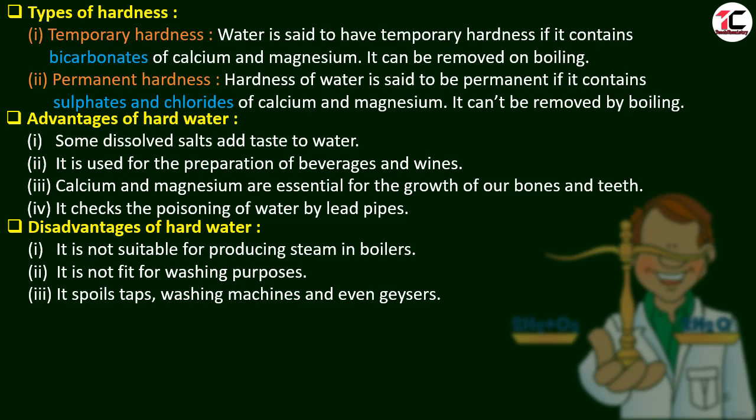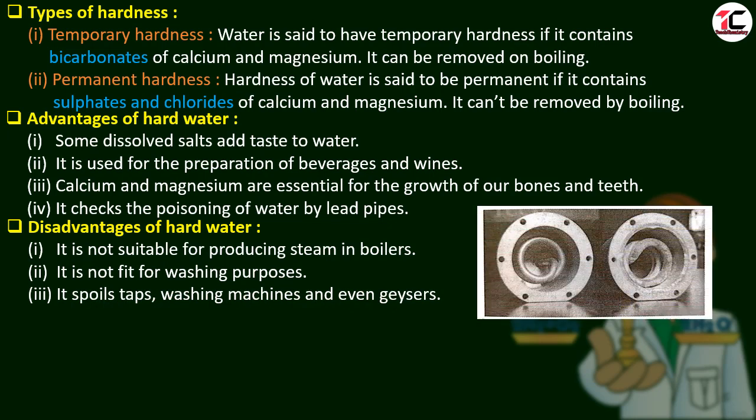Disadvantages of hard water. It is not suitable for producing steam in boilers. It is not fit for washing purposes because it does not lather easily. It spoils taps, washing machines and even geysers. Let us see in the diagram how it affects. You can see here is the pipe. The hole is bigger, but after using the hard water, we can see the condition of the pipe. The hole is not so big. So these are the disadvantages of hard water.